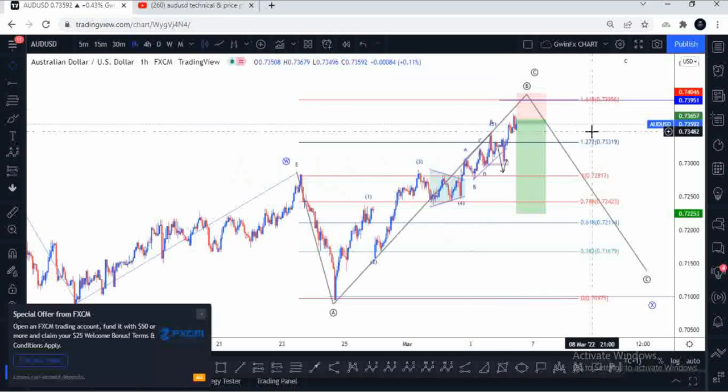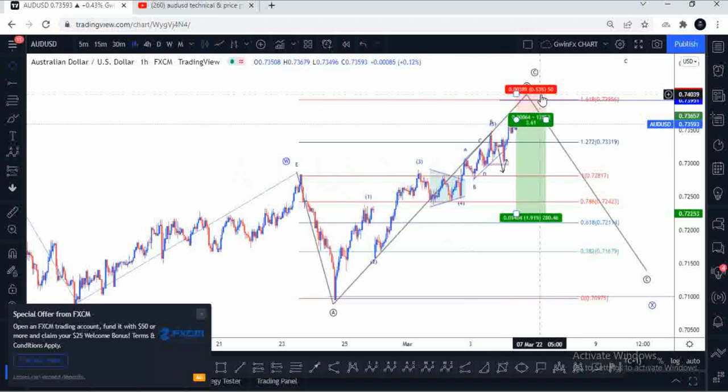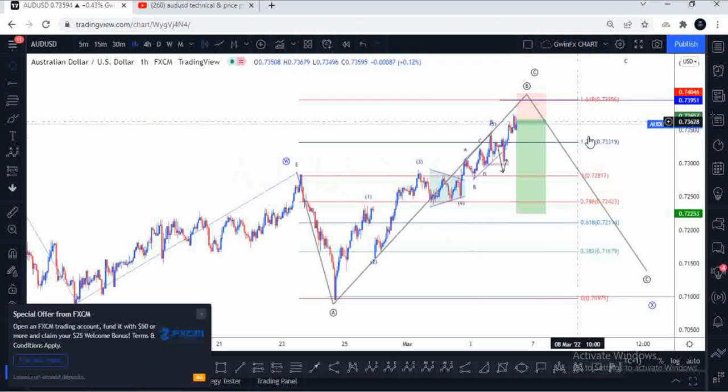For this one here, I don't expect that price should get up to this zone. If price should get up to that zone, then I could say that I am wrong with this analysis, so I could as well pack up my bags and walk away. I'm not going to be staying too long if price exceeds that point. I'm going to be waiting for the next opportunity or the next structure based on the Elliot wave to continue next, to downside or upside.